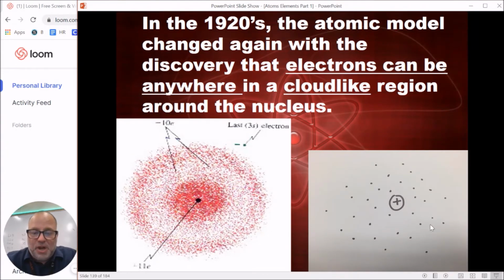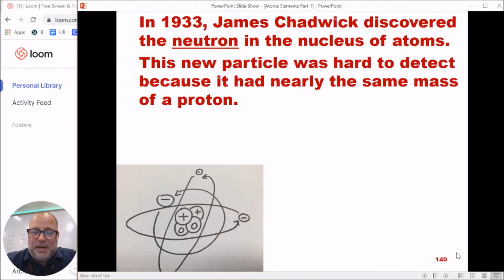Now, we do know that Bohr was right. Slower electrons do hang out a little closer to the nucleus, and the faster ones are towards the outside, and they are still moving. They're not just sitting there twinkling like stars. It's just that when we try to look at them, that's almost what it appears like. It's here, and then it pops out of existence, and then it pops up over there. These electrons are just that unbelievably fast as they're moving around.